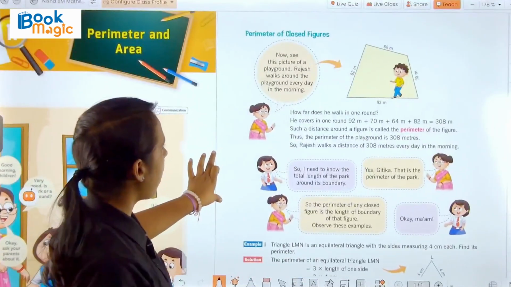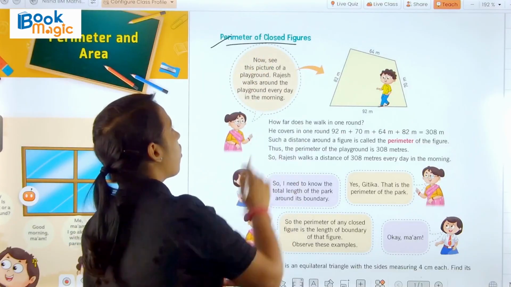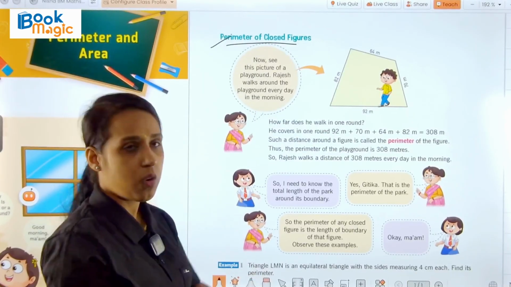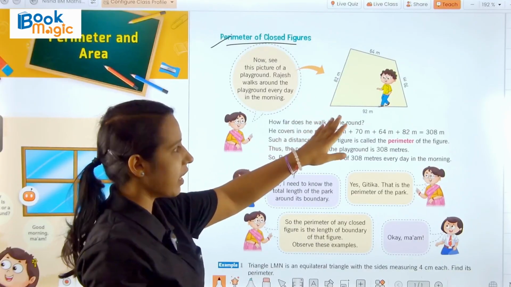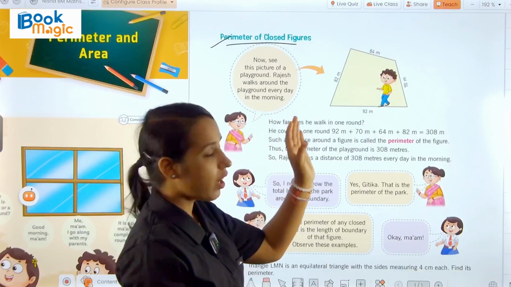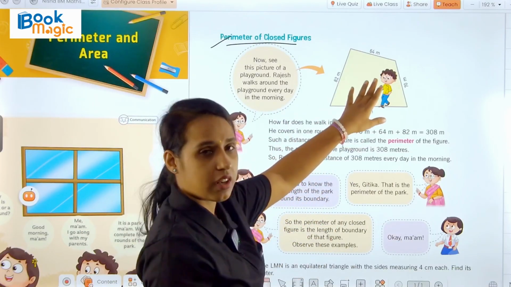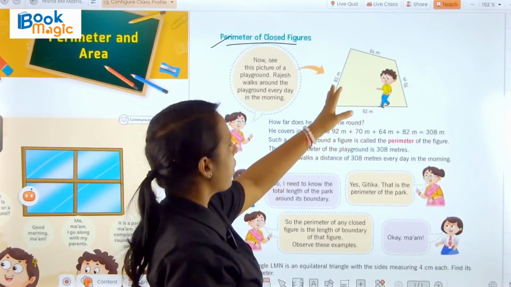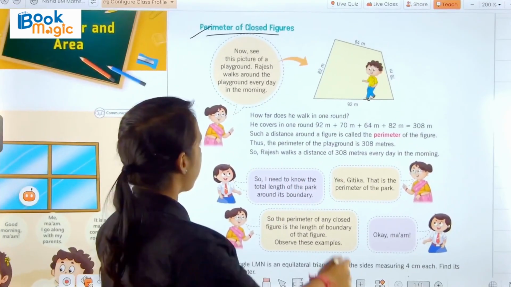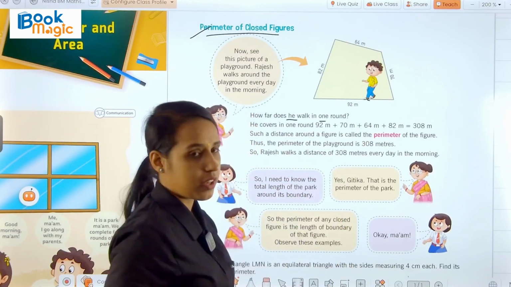Now, here we have a topic that is perimeter of closed figures. Here the teacher said, "Now see this picture of a playground." Rajesh walks around the playground every day in the morning. So in this picture, Rakesh is a boy who takes a round of this park. So let's see how far he walks in one round.